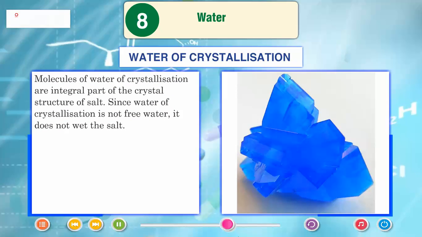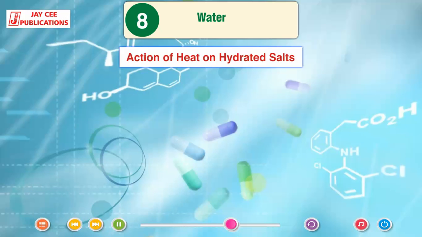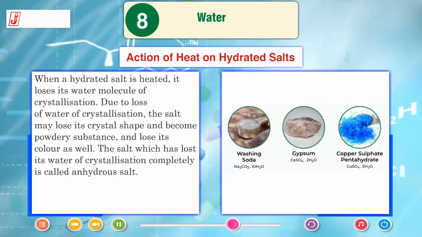Molecules of water of crystallization are an integral part of the crystal structure of salt. Since water of crystallization is not free, it does not wet the salt. Action of heat on hydrated salt. When a hydrated salt is heated, it loses its water molecules of crystallization. Due to loss of water of crystallization, the salt may lose its crystal shape and become a powdery substance and lose its color as well. The salt which has lost its water of crystallization completely is called anhydrous salt.